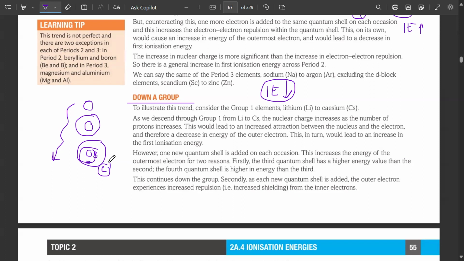Because look at this electron, it is going to face repulsion from so many more electrons, right? But this electron is going to face repulsion from only these two electrons. And this electron won't even have to face any. We call this the shielding effect. This one is the one which is facing the largest shielding effect. And it also has the largest distance from the nucleus, hence lowest ionization energy. Got it? Yep. Good.